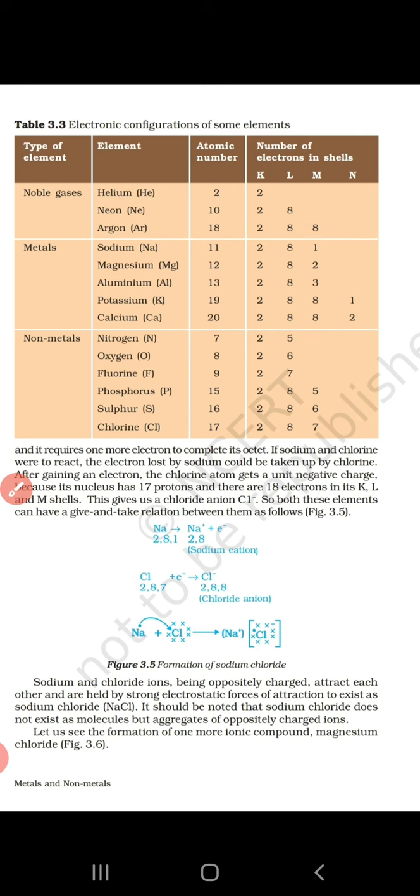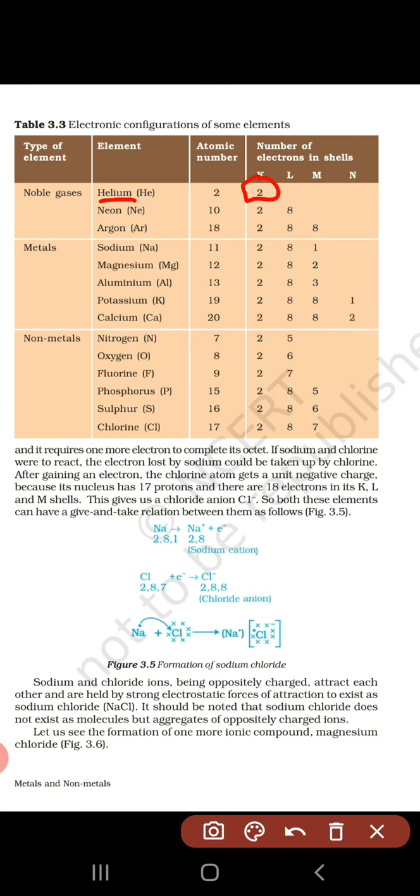In the case of helium, the 2 electrons are in the K shell, but it is still stable. Having 8 electrons in the outermost shell of an atom is known as an octet. Take the example of neon: the outermost shell has 8 electrons, so we call it an octet.